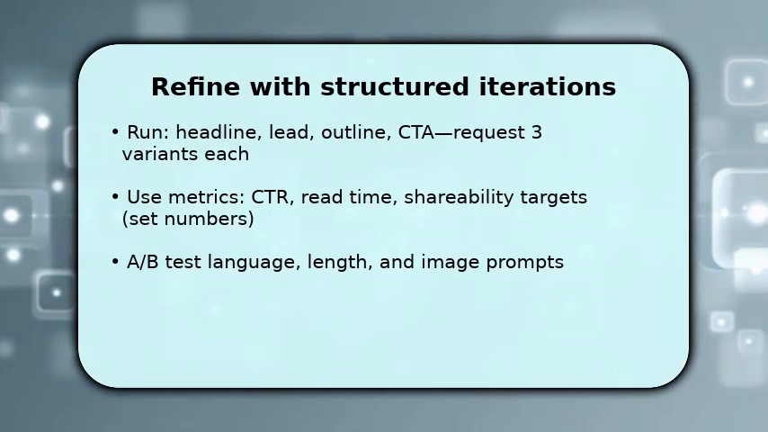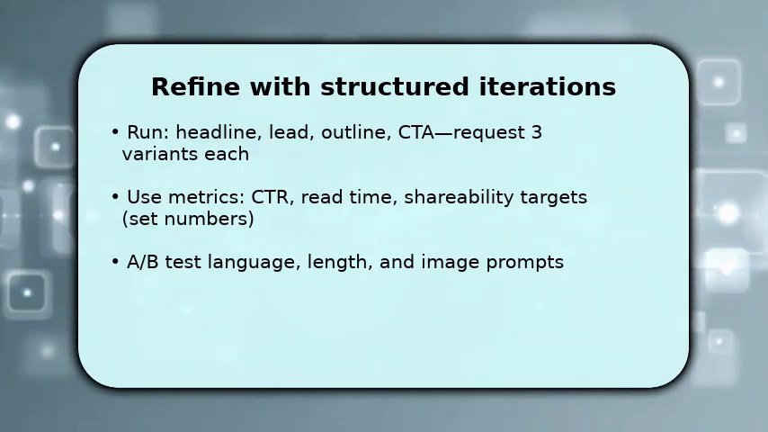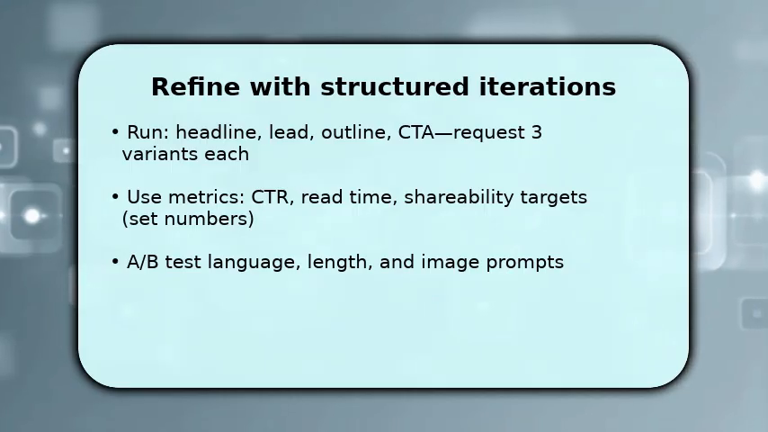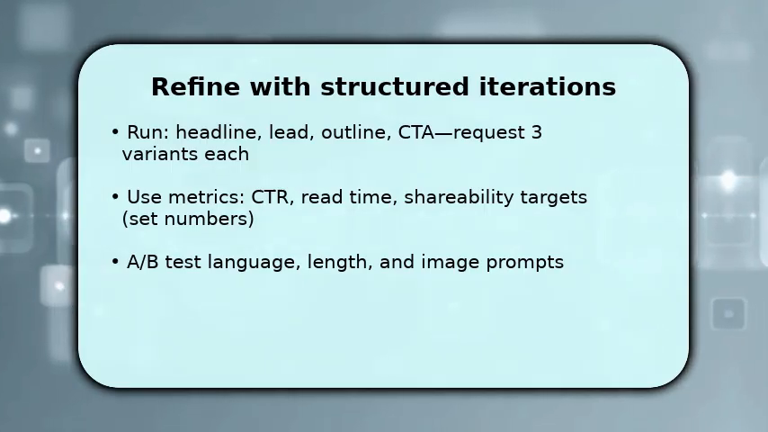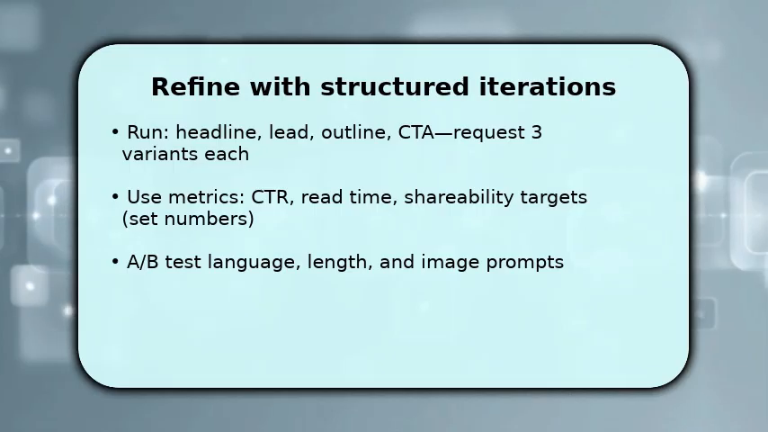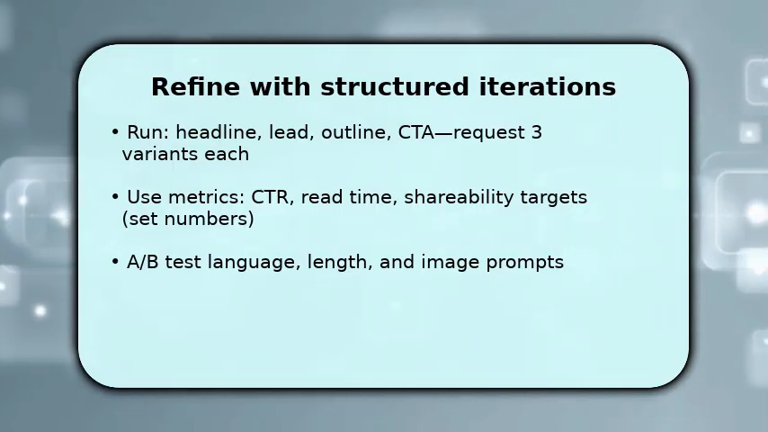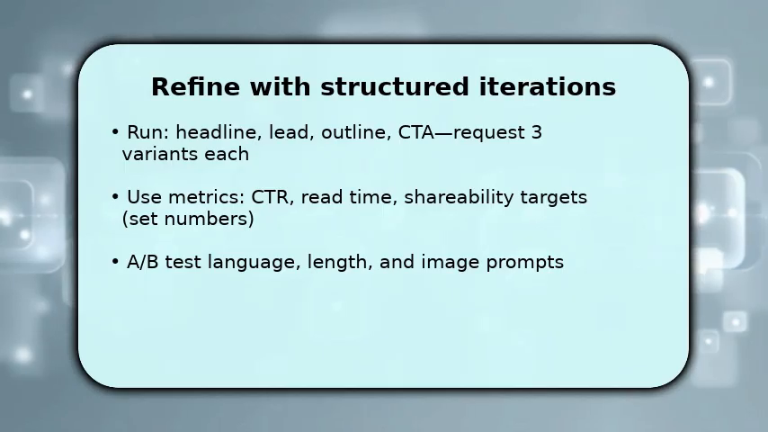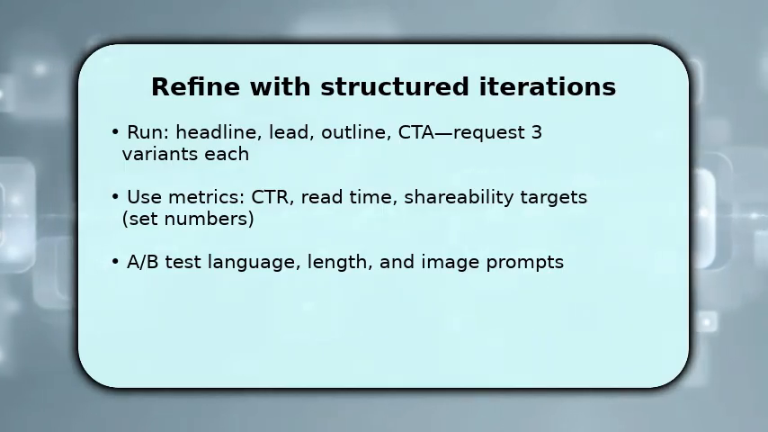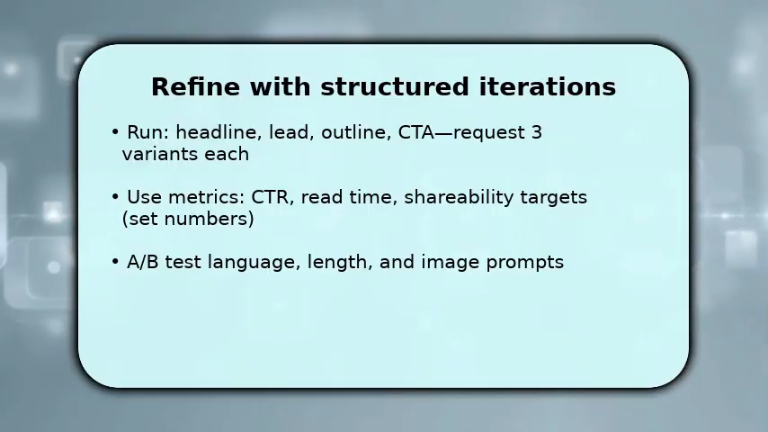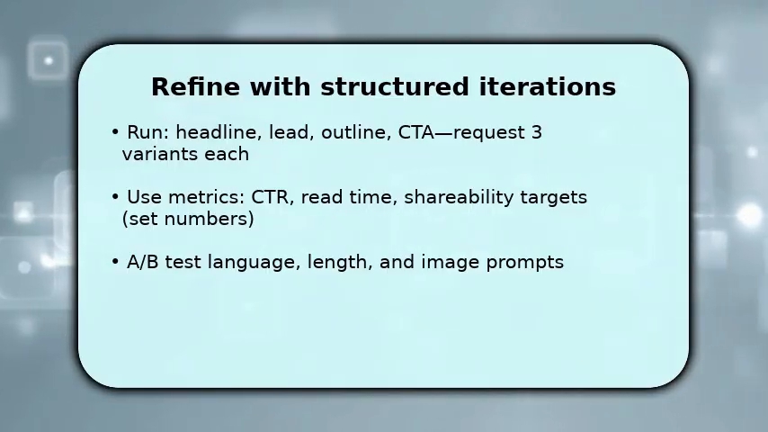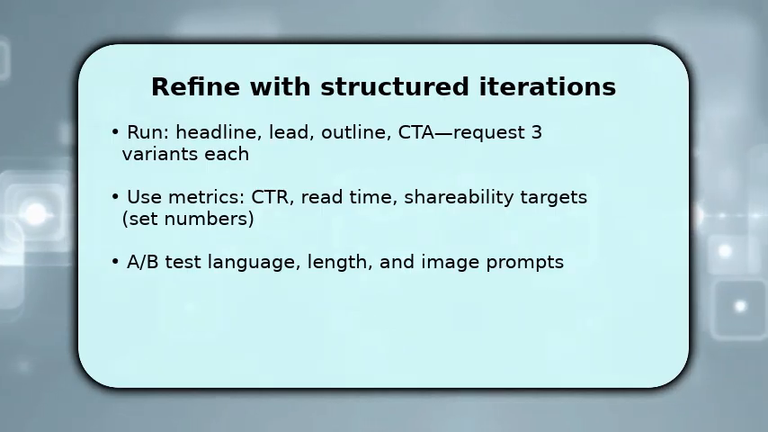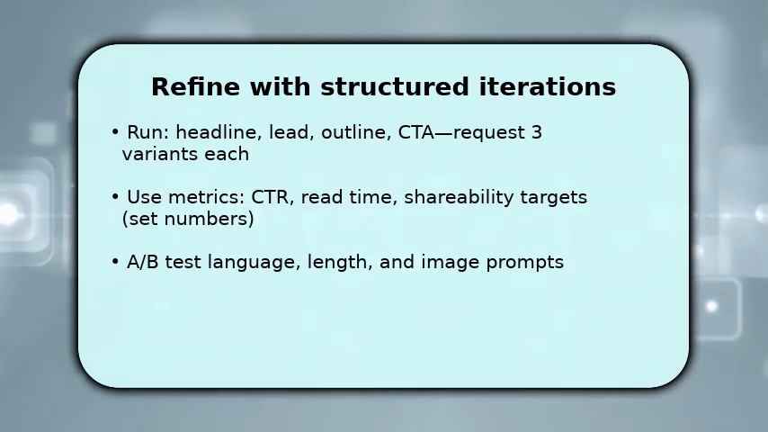Next, you iterate with structure. Request headlines, leads, outlines, and CTAs in separate calls so the model focuses on each element. Make sure to include performance targets, CTR, read time, or shares, so suggestions align to measurable goals. Once you have options, compare variants and ask the AI to synthesize the best elements into a unified draft. Also prompt for social excerpts and image descriptions. This speeds production and ensures cohesive messaging across platforms.